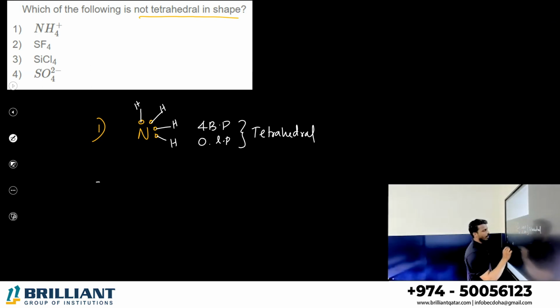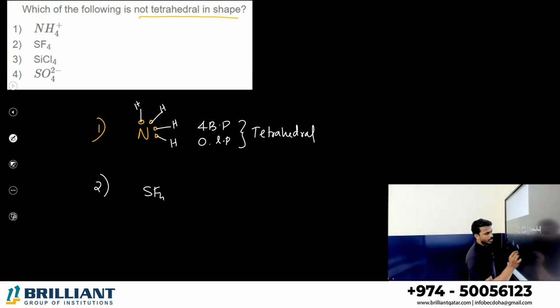Option number 2, SF4. Sulfur is the central atom. 6 is the number of valence electrons. It is surrounded by 4 fluorine atoms. Yes or no?